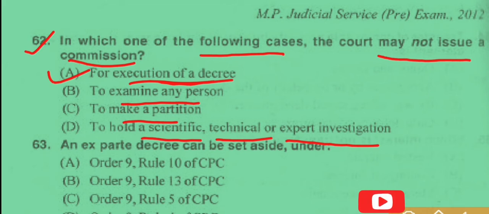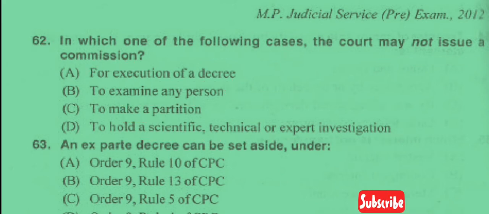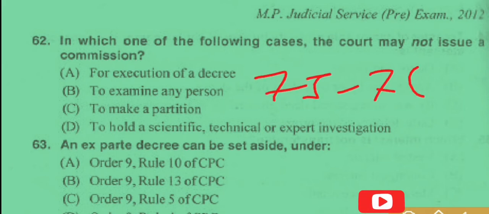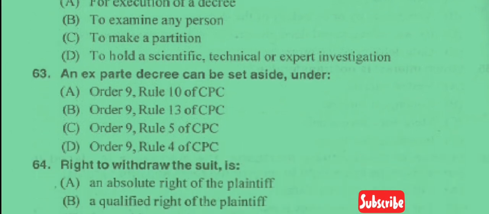Means the court may not issue commission for execution of decree. And in the remaining options the court may issue the commission for examination of any person, for making partition, and to hold scientific, technical and expert investigation. So answer here option A. And under which section is it? So under section 75 to 78.